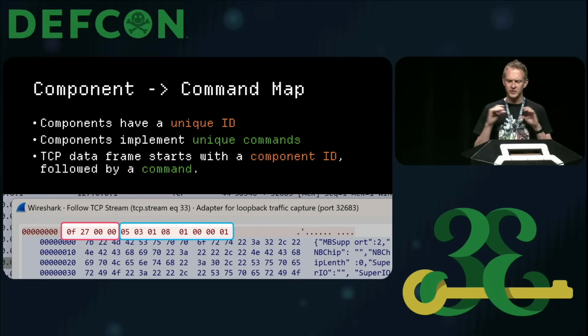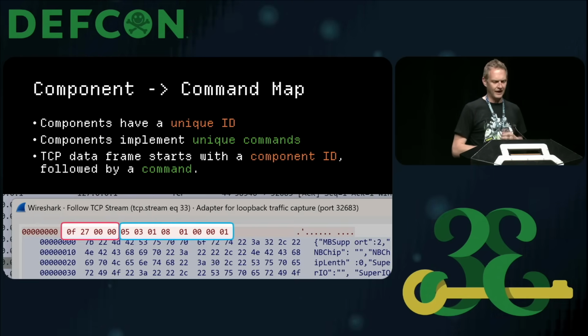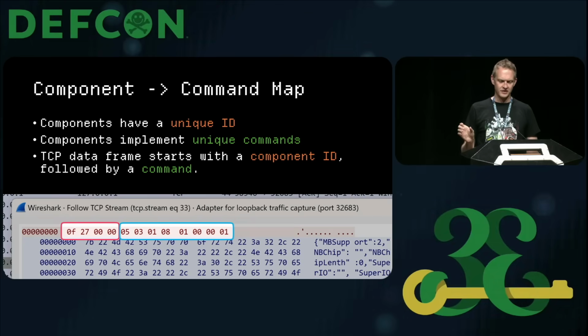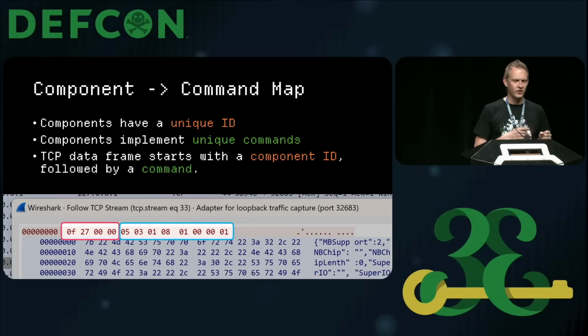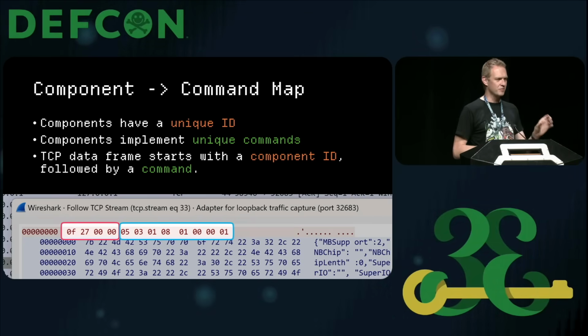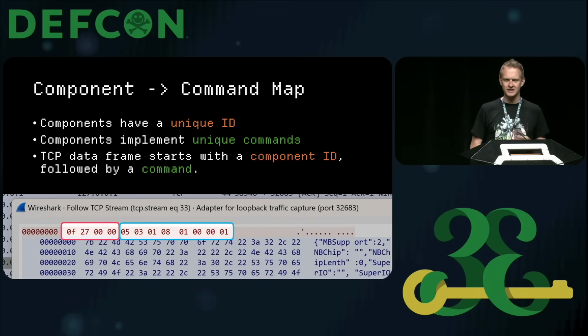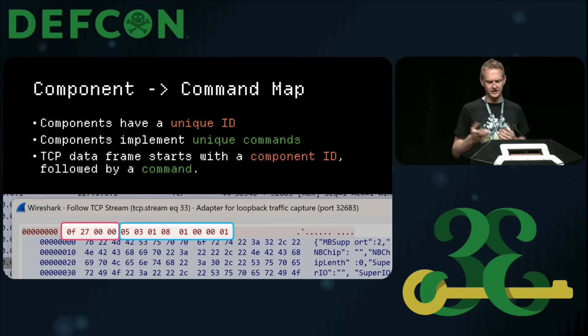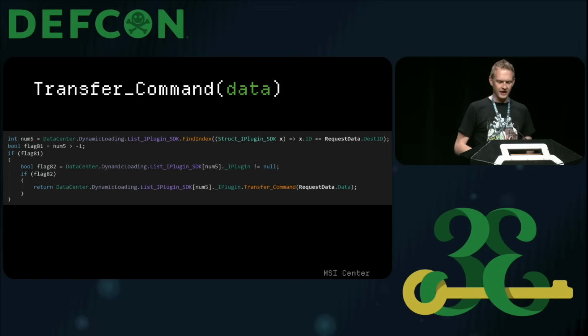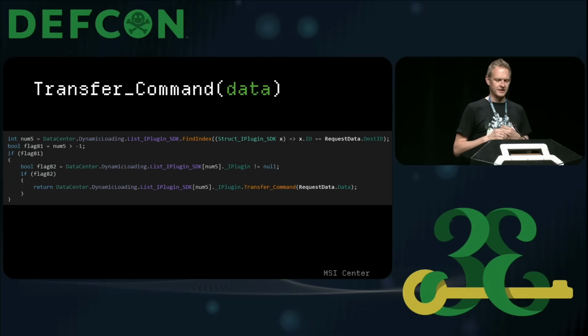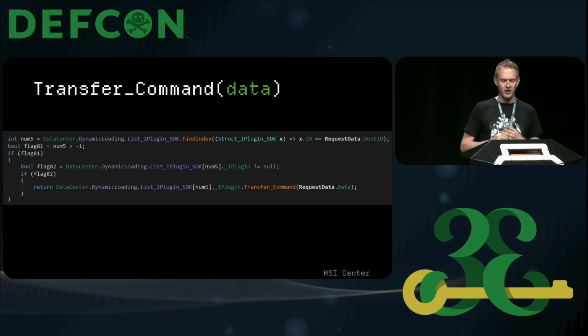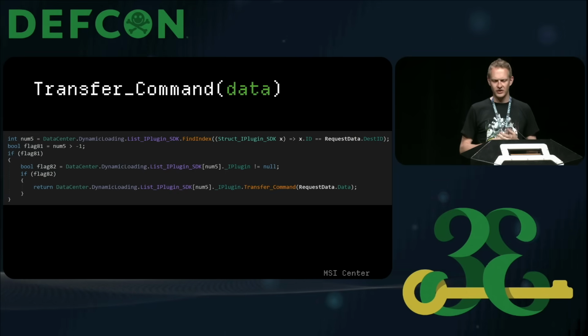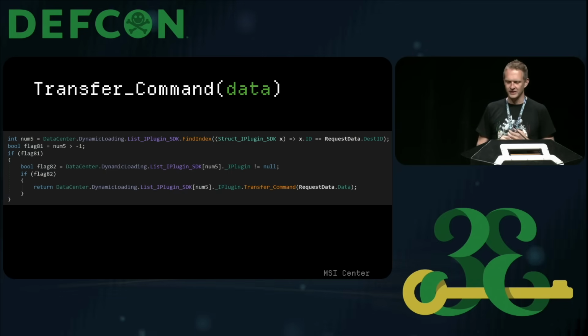Practically what it means is you end up with this sort of component command map. Every component has a unique ID, and each one of those components implements unique commands. And mapping that to the TCP protocol, it means every TCP frame defines the component it wants to target with those first 4 bytes, and then which of those commands it wants to run. More crucially, with the component loader, and you'll remember this from the plugin loader earlier, there's this piece of code that gets to this transfer command part, which tries to find the component that is loaded and sends it off to that plugin. Really just hoping that plugin knows what to do with it.